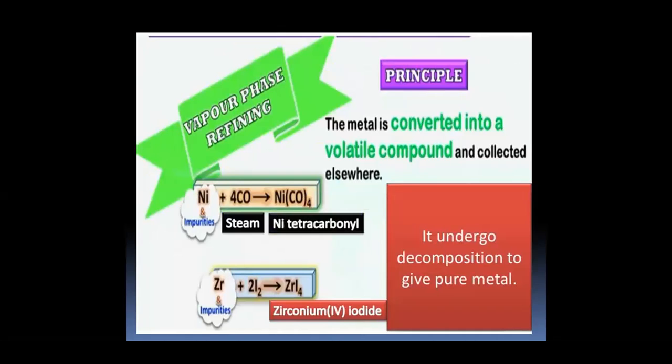Then vapor phase refining. The principle of this method is that the metal is converted into a volatile compound and collected elsewhere, which then undergoes decomposition to give pure metal. For example, impure nickel is heated with carbon monoxide to give nickel tetracarbonyl. Impure zirconium is treated with iodine to form zirconium iodide.